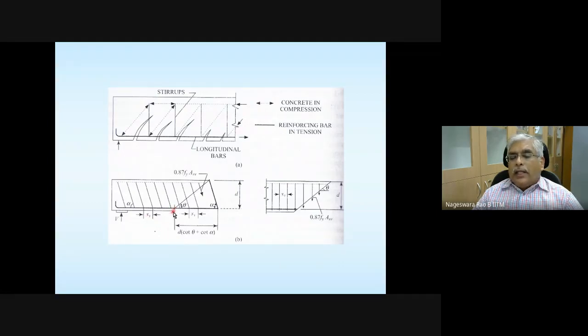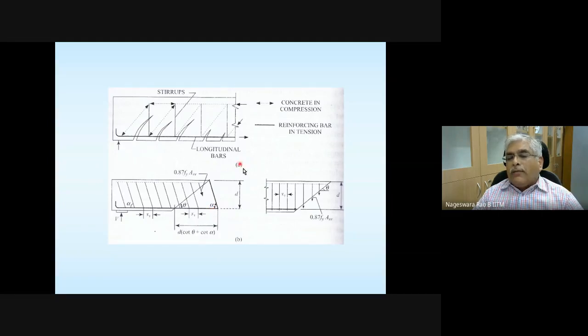And here this inclined line is nothing but the crack, a shear flexural crack. The inclination of this crack is theta degrees. And this is the inclination of the stirrups, denoted with the Greek symbol alpha.